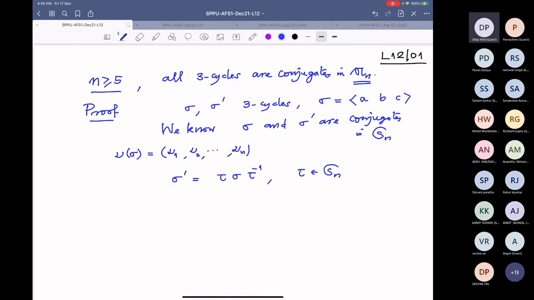And there are 3 different elements in that set 1 to n. But still there are at least 2 more left to play with. So I will utilize that fact. So I will pick up d and e, which are different from this a, b, c. Remember, all these indices are in I, which is 1 to n.